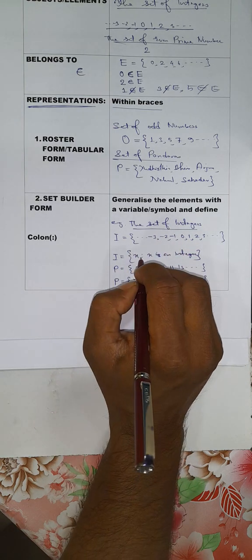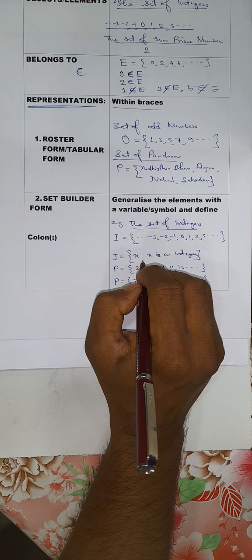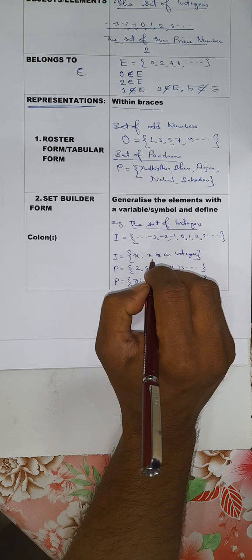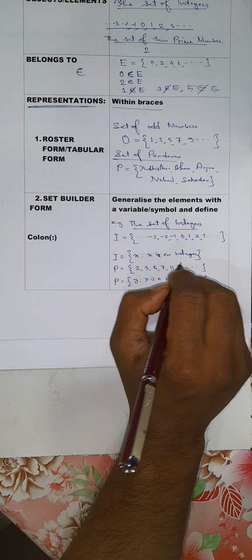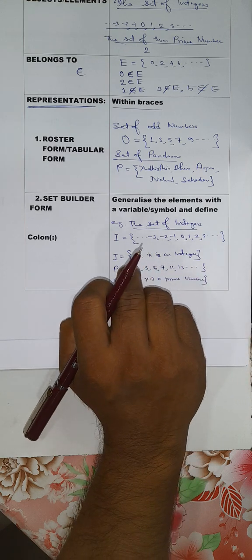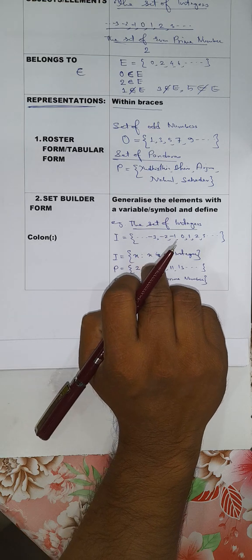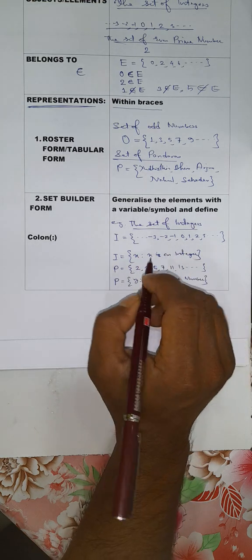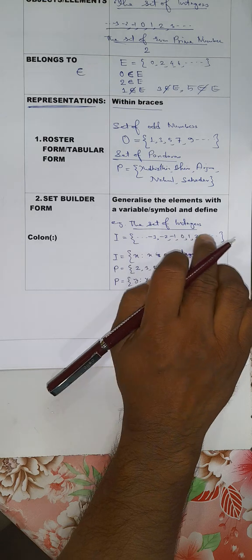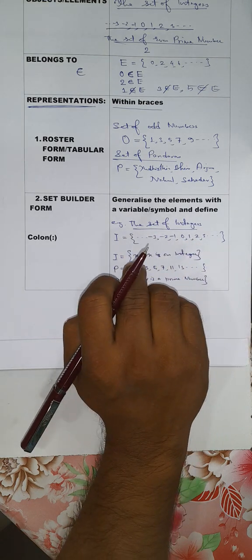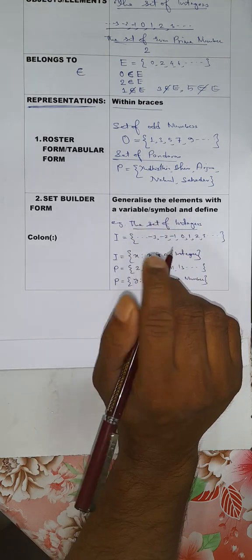Now we will use the symbol colon here, then write what we mean by X. X is an integer. So the set can be written as X such that X is an integer. Here X is trying to mean the integers. It's a general symbol for integers.